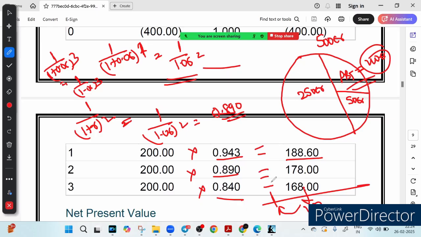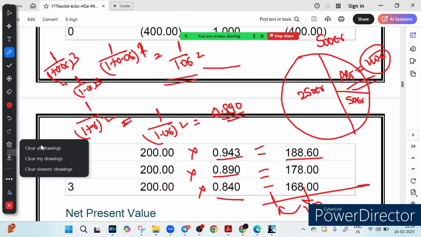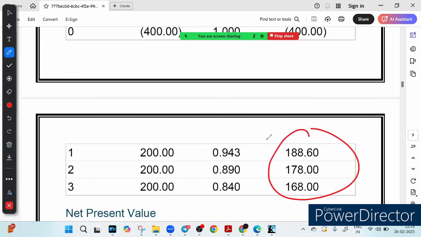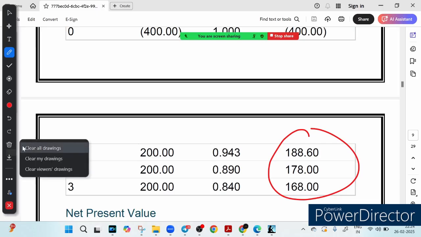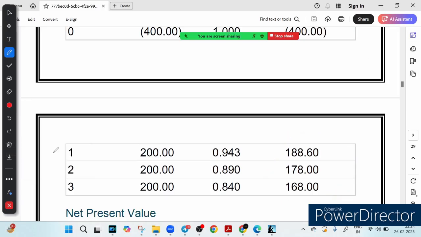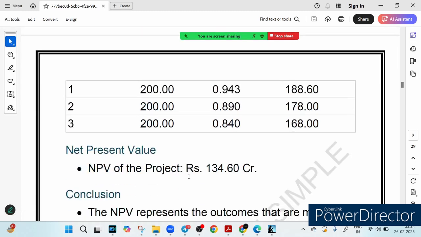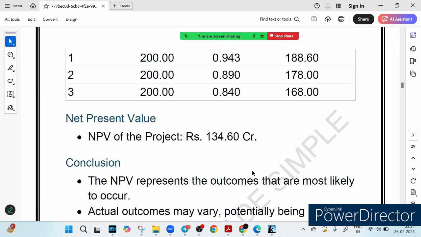So these are the present values. If you add all of them, you will get how much? And you have to subtract it from 400 crore because this is our cash outflow. So we have done the calculation, and I have got 134.60 crore, which is obviously positive.